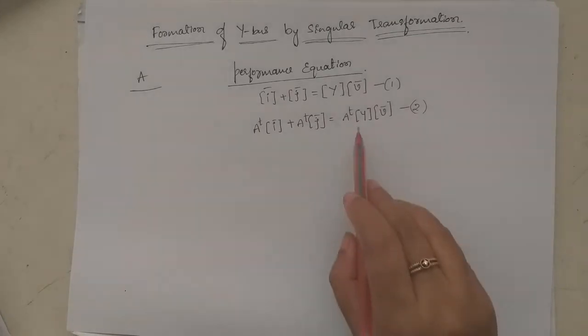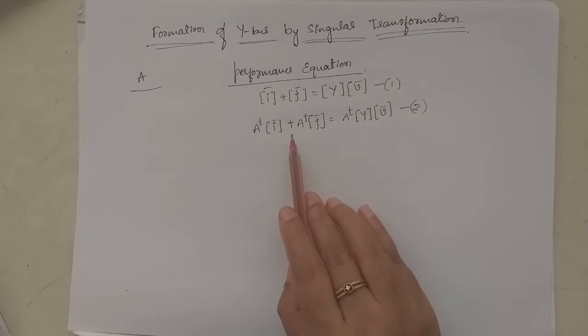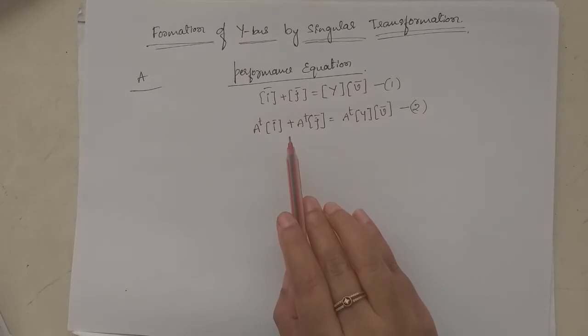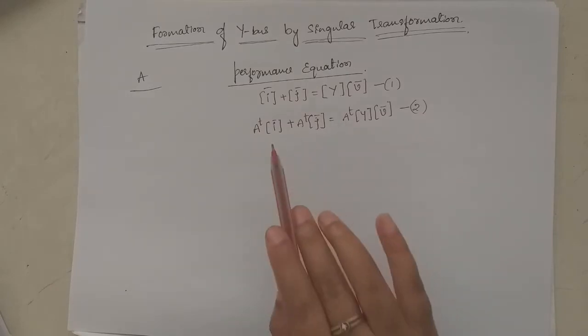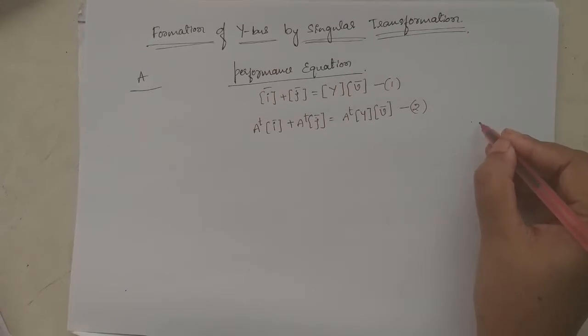But A transpose I bar is a vector in which each element is the algebraic sum of the currents in the network elements terminating at a bus. From Kirchhoff's current law, the sum of the currents at a junction or node is equal to 0.